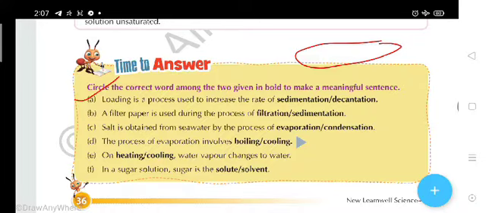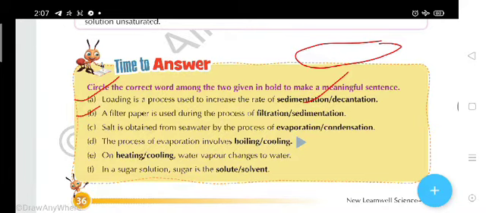In the first question, loading is the process used to increase the rate of what? Decantation or sedimentation? We added what? Alum. In the loading process alum is added, and alum, what will it do? It will make those fine particles heavier. Then it is helpful in sedimentation.